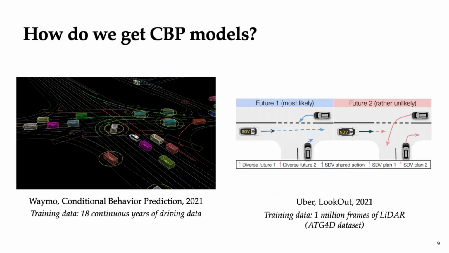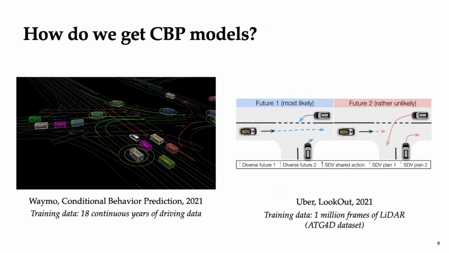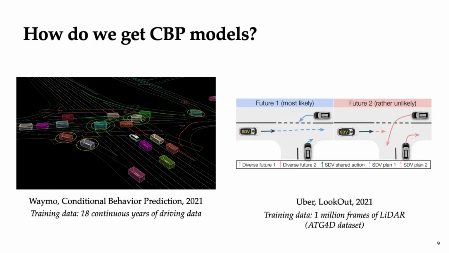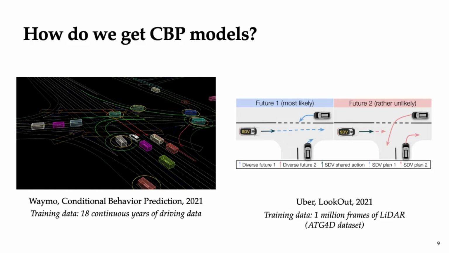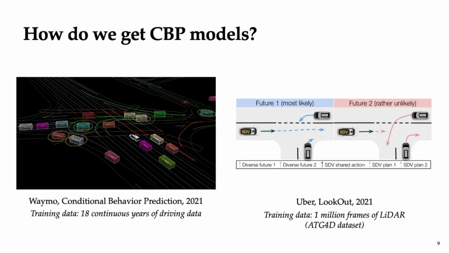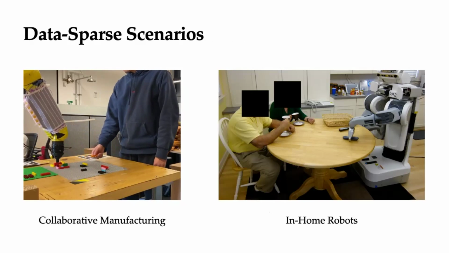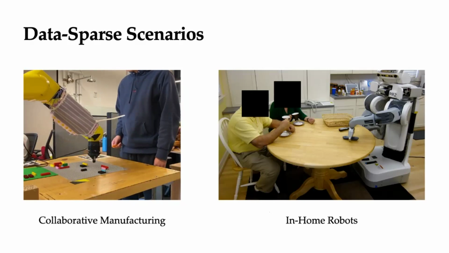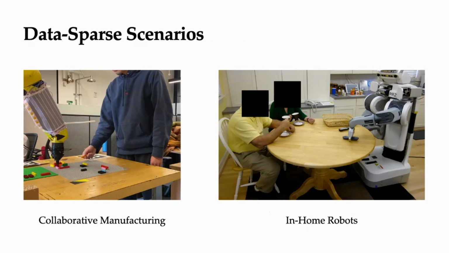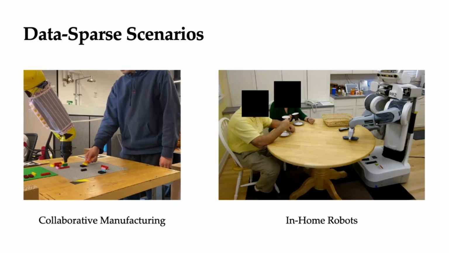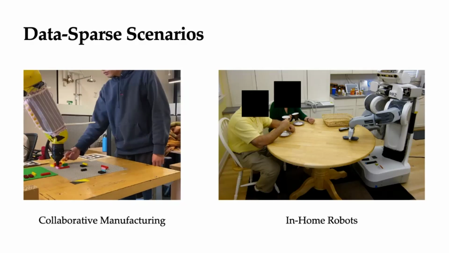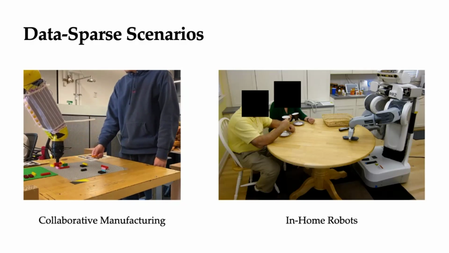In general, people have looked, especially in the self-driving car literature, at training neural networks that can predict the actions of other agents conditioned on your ego agent's future plan, using giant data sets like at Waymo and Uber. But in this work, we're interested in taking this big idea of conditional behavior prediction and bringing it to data sparse regimes like collaborative manufacturing and home robotics, where we don't have access to these kinds of large, diverse data sets for all the tasks we might be interested in.